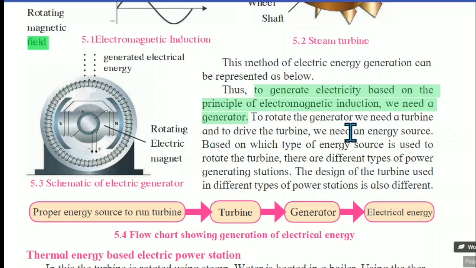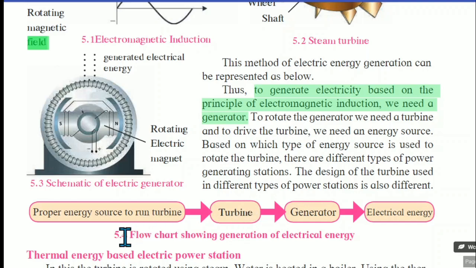To generate electricity based on the principle of electromagnetic induction, we need a generator. To rotate the generator, we need a turbine, and to drive the turbine, we need an energy source. Based on which type of energy source is used to rotate the turbine, there are different types of power generating stations. The design of the turbine used in different types of power stations is also different, because with the help of water or with the help of coal, we know that these are the common sources through which electric generation occurs. So depending upon that source, the structure of the turbine also differs.